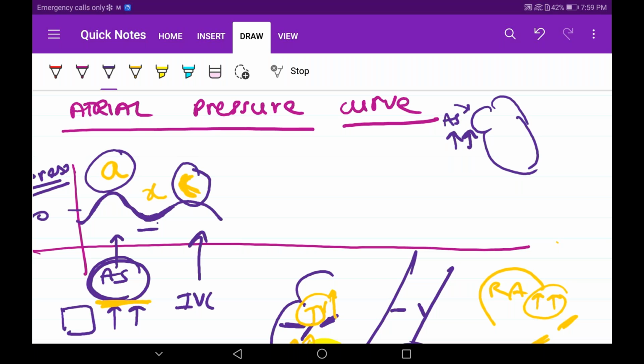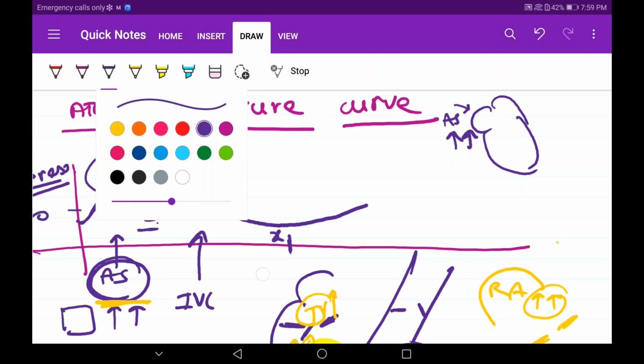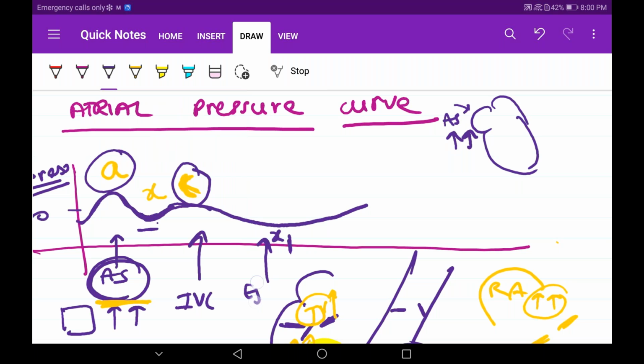Understood this? Now, what did I tell? Rest of the time it will be in diastole, no? Atria will be in diastole most of the cycle. Again, we'll give this a name: X dash descent. Okay. Again, this is seen in which phase? When the ventricles are ejecting. In the ejection period of ventricles, this X descent will occur.